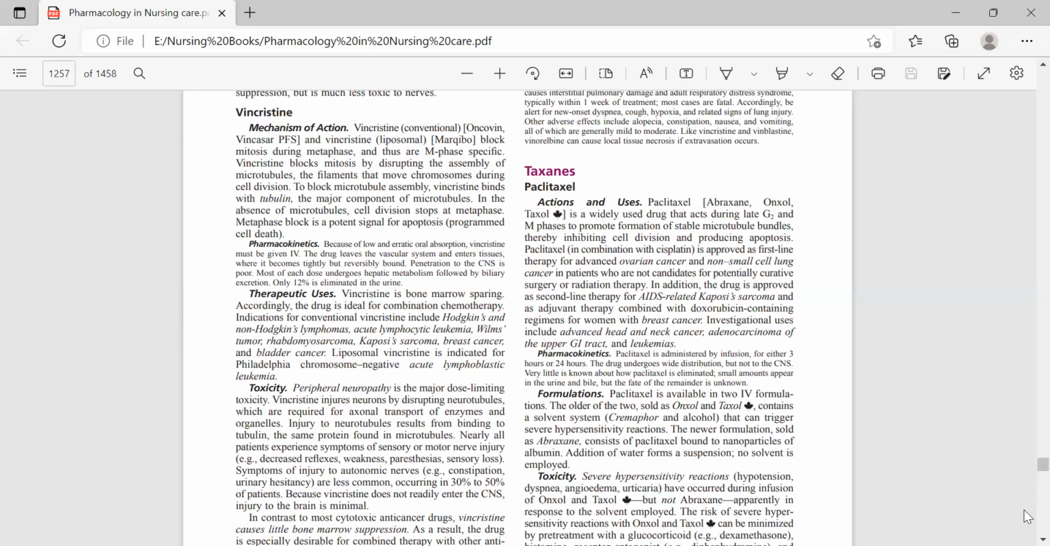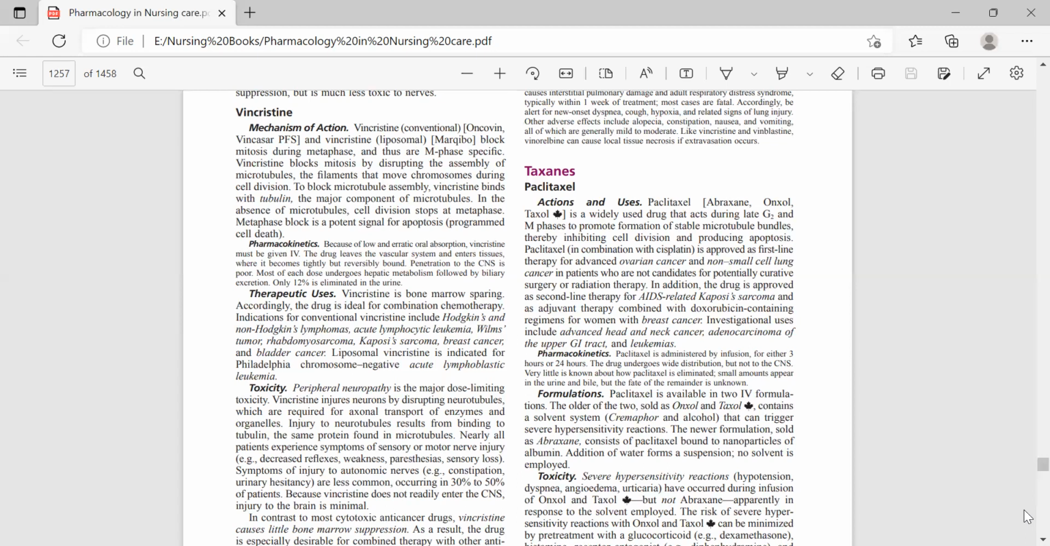The indication and therapeutic use of the drug vincristine: it is bone marrow sparing. Accordingly, the drug is ideal for combination chemotherapy. Indications for conventional vincristine include Hodgkin's and non-Hodgkin's lymphoma, acute lymphocytic leukemia, Wilms tumor, rhabdomyosarcoma, sarcoma, Kaposi sarcoma, breast cancer, and bladder cancer. Liposomal vincristine is indicated for Philadelphia chromosome negative acute lymphoblastic leukemia.